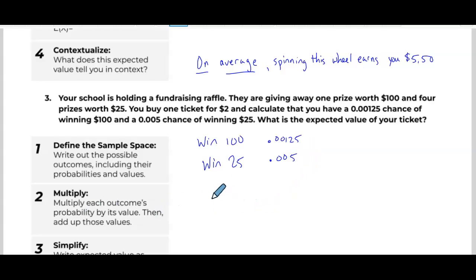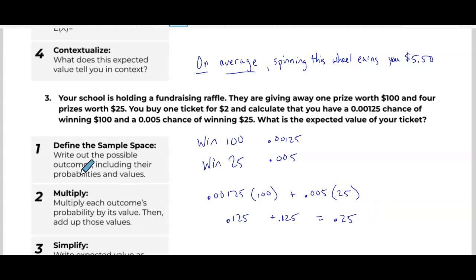So if we multiply those outcomes, we could say that it's 0.00125 times 100 plus 0.005 times 25. And that is going to come out to, let's see, 0.125 here. And here it would be 0.125 again. Okay, and if we add those together, we get a total of 0.25.